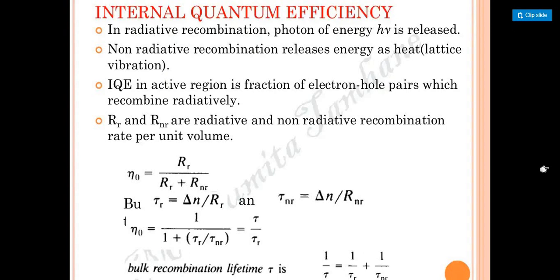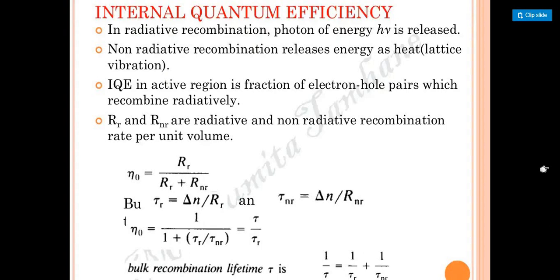What is internal quantum efficiency? In an active region, it is the fraction of electron and hole pairs which recombine radiatively. So how does it take this? It takes radiative electrons into consideration. When we see both things, it is considered in this format. So what is R, students? R with small suffix r is radiative. What is R of NR? Non-radiative. If you take the combination of radiative and non-radiative per unit volume, if you want to find that, it can be taken as eta naught.